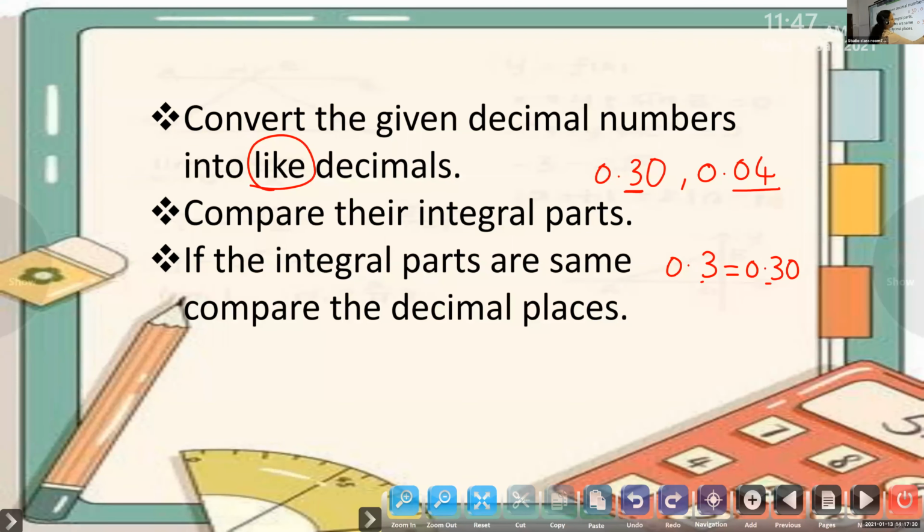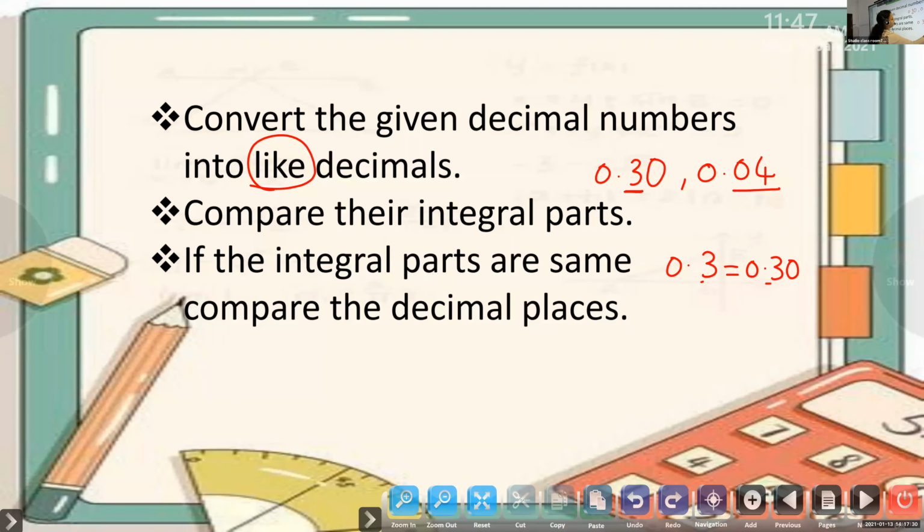Now, to compare the numbers, first what we will do, convert the given decimal numbers into like decimals. Here now we have 2 digits, here also we have 2 digits. Then what we'll do, compare their integral part. We will first compare the whole number part, or we can say the integral part. If the integral parts are the same, then only we start comparing the decimal places. Understood? So first of all, to compare and order decimal places, what we have to do, children?